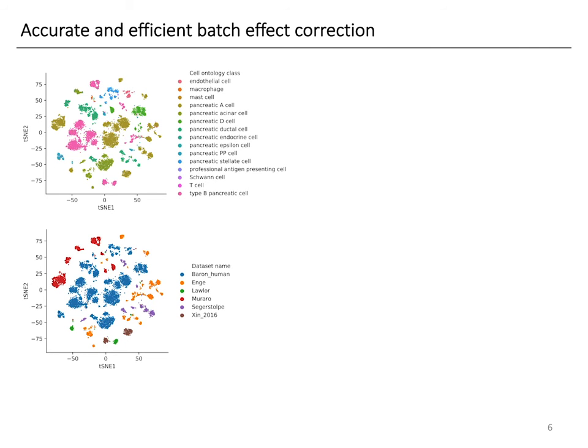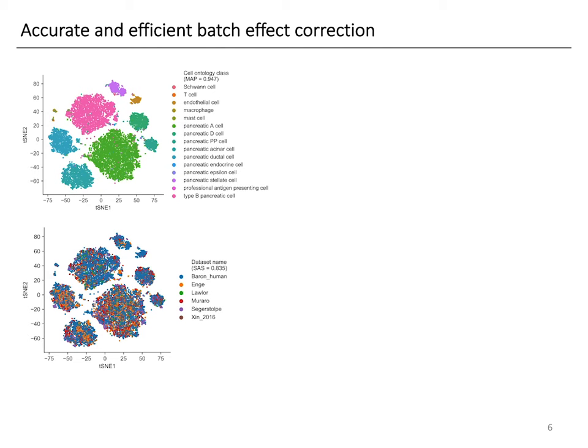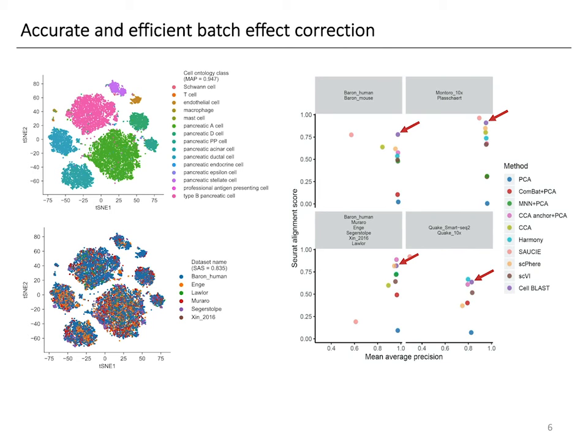This is the same example we showed before. After applying the model, we see that the different datasets are aligned pretty well, while the different cell types are still clearly separated. In a quantitative benchmark, the CellBlast model also compared favorably with other batch effect correction methods, in that it achieves overall the best dataset alignment as measured by the alignment score, while maintaining high cell type resolution as measured by cell type mean average precision.